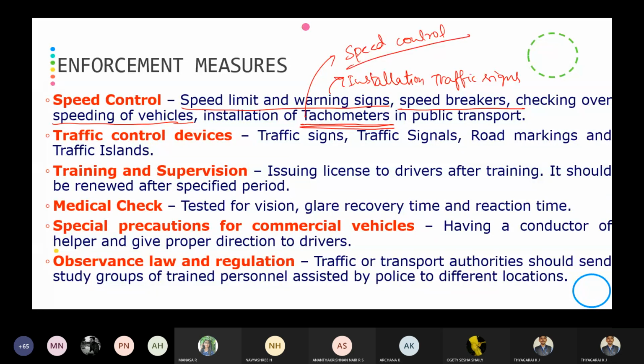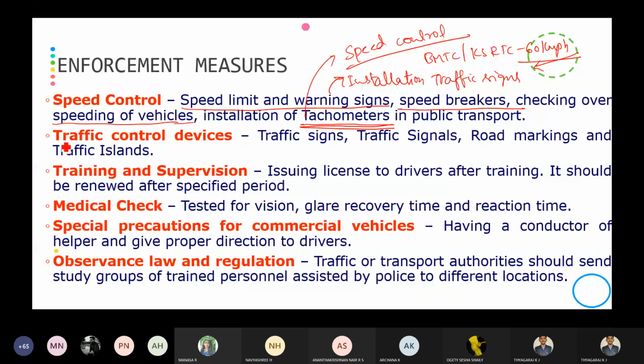Tachometers are installed in such a way that they control the speed. So BMTC and KSRTC will move only at 60 kmph. Even if they try to move beyond 60, the speed will be automatically reduced to 60 kmph. Installing all these things will reduce the accident rate.